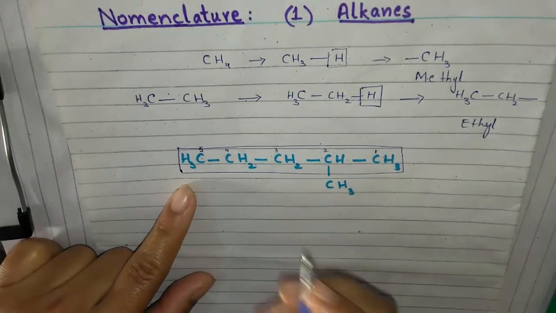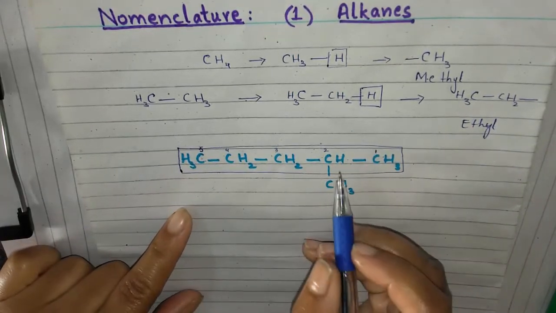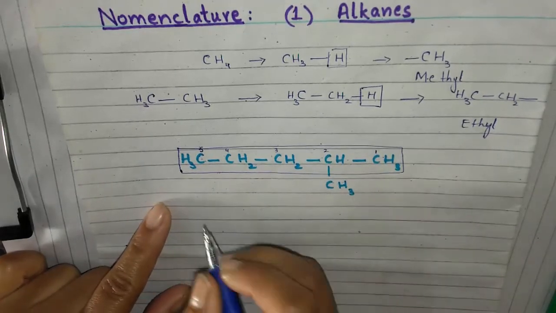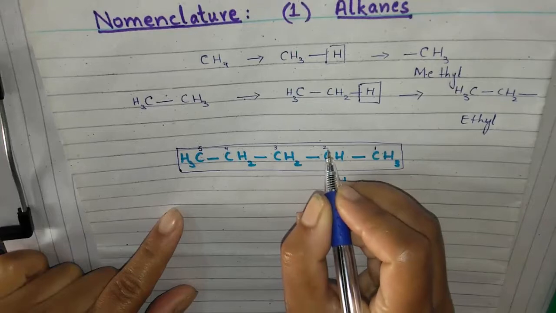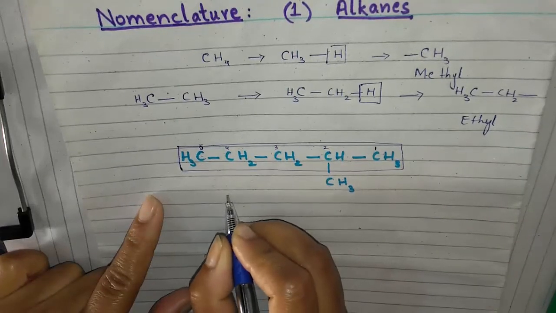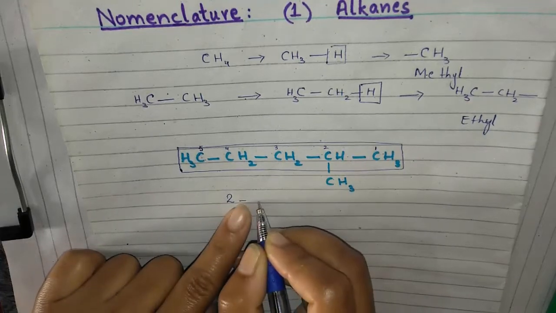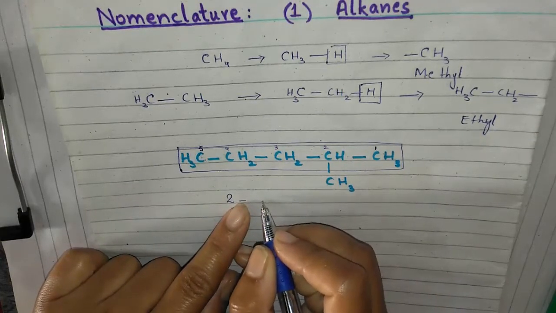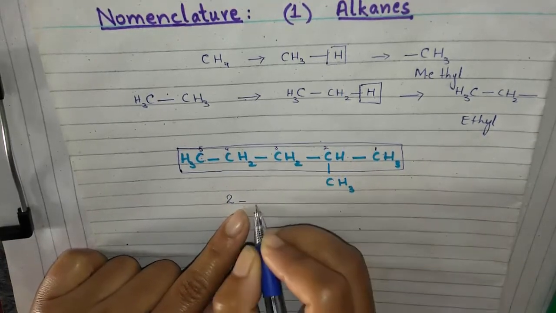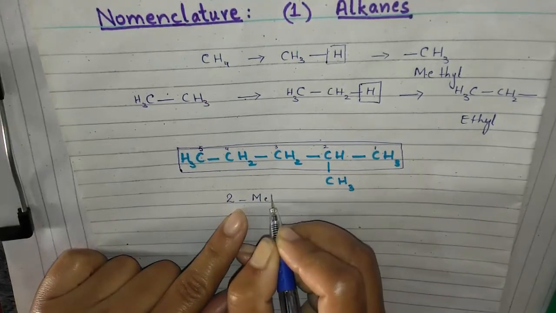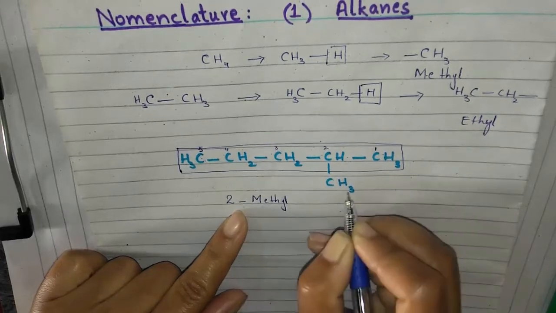We have to write the number of the carbon on which the branch or substituent is present. Methyl is present on the second carbon, so we will write 2 and put a hyphen between number and word, because next I'm going to write the name of the substituent, that is methyl. No, it is not methane.